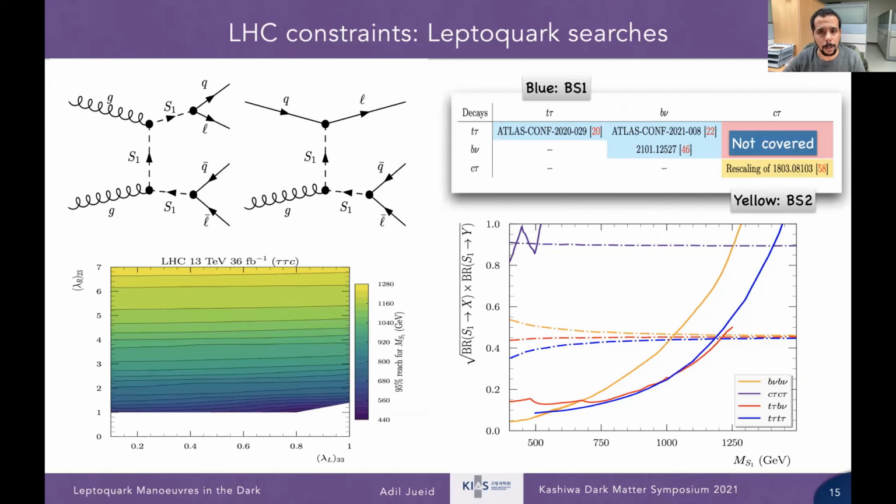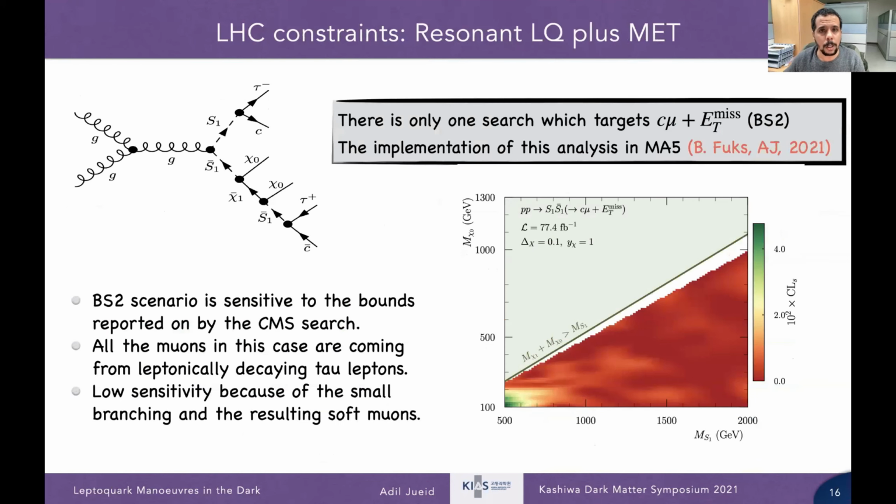For leptoquark pair production and single leptoquark, the search is not very sensitive, so we can have masses down to 440 GeV depending on the coupling, while for leptoquark pair production, we use it to constrain the product of the branching ratios. For resonant leptoquark searches, there is only one search used by CMS, which is c mu plus missing energy.